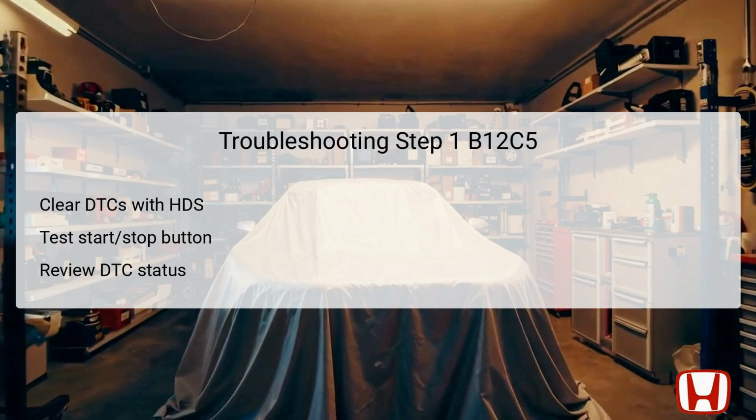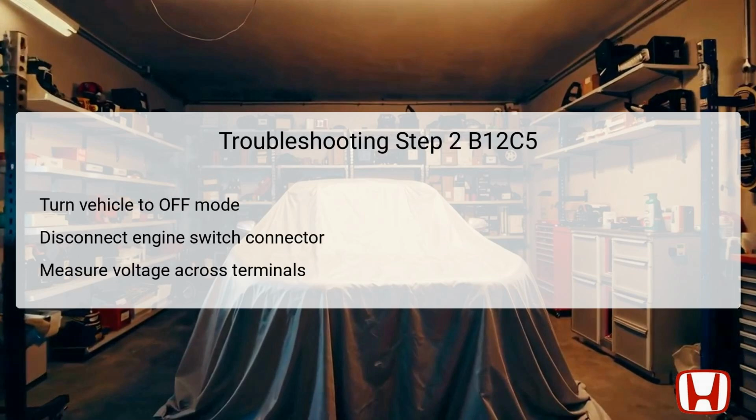This repetitive action can help ascertain whether the issue might be transient or connected directly to the switch itself. After performing this test, the technician should again check for DTCs using the HDS to see if B12C5 reappears. If the code remains active, it's likely a persistent issue, prompting further diagnosis.